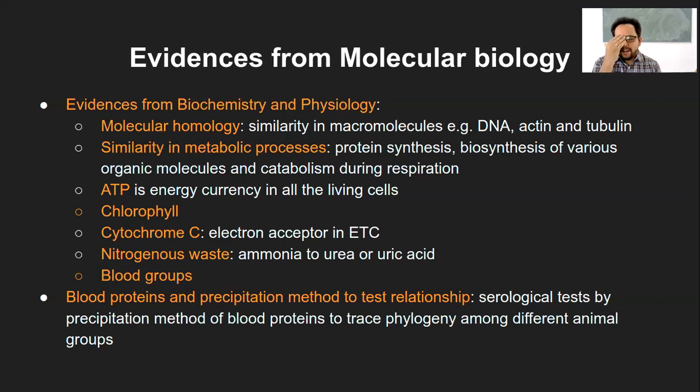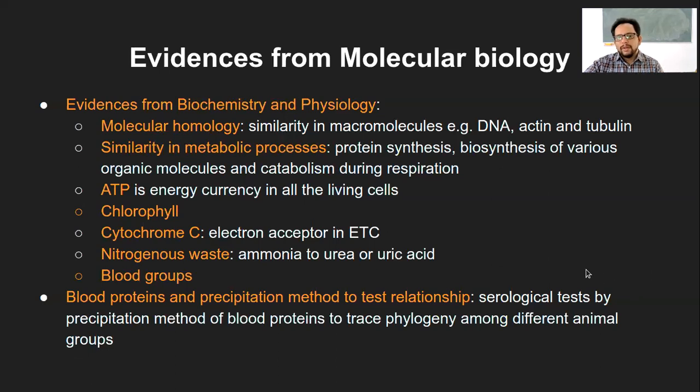And now we know this for most of these species, so this method is kind of obsolete and no longer used. So you add all the blood groups of humans and all the blood groups of monkeys, and they'll precipitate among each other, in all the possible combinations. So that is the precipitation method to identify the relationship between different organisms.